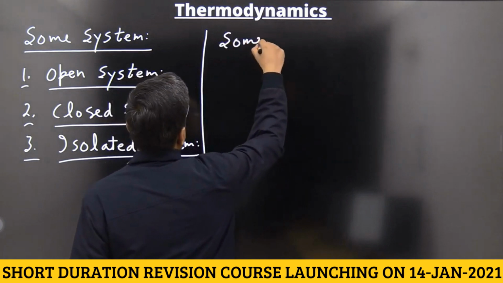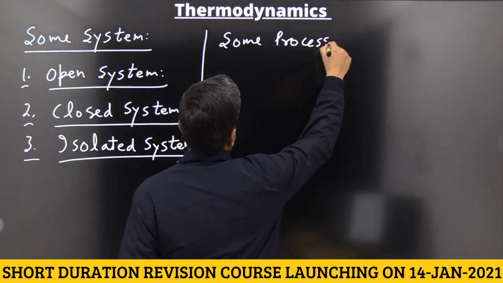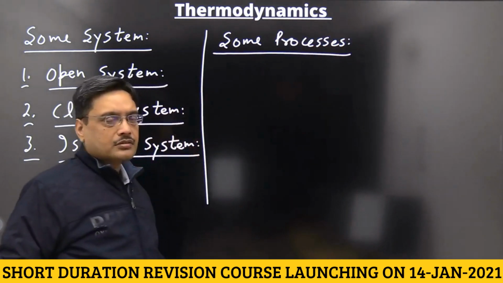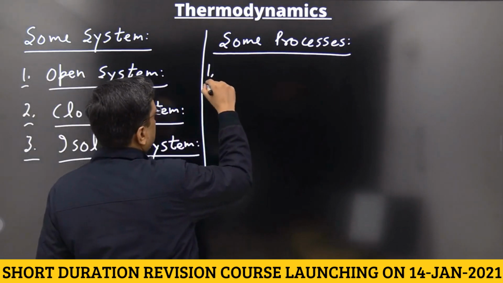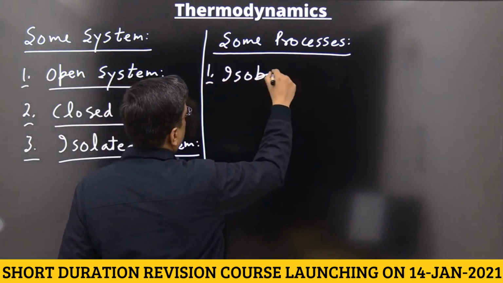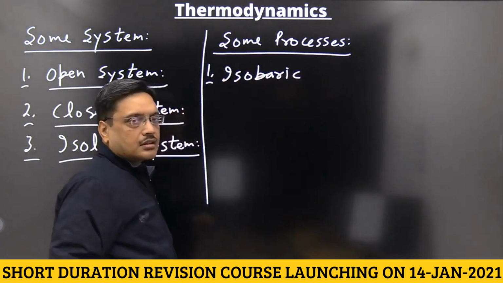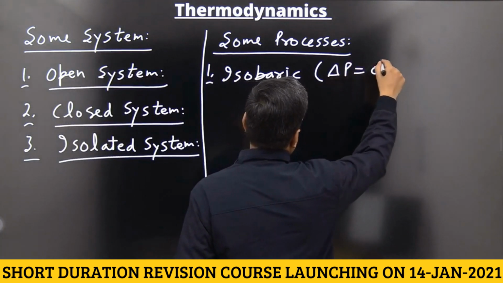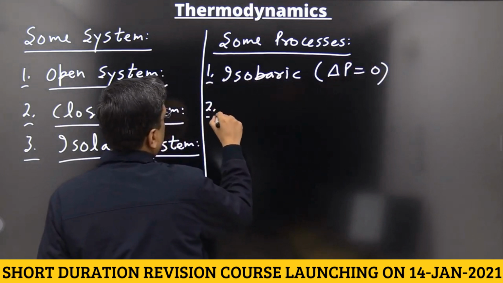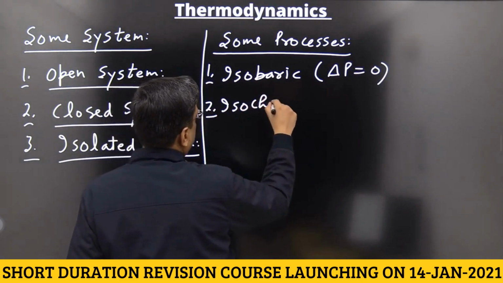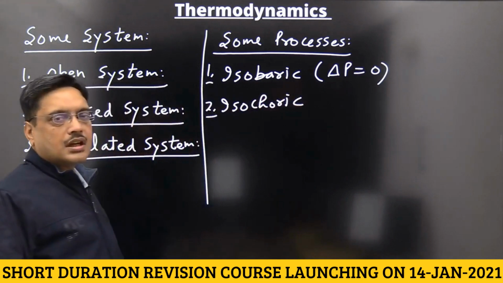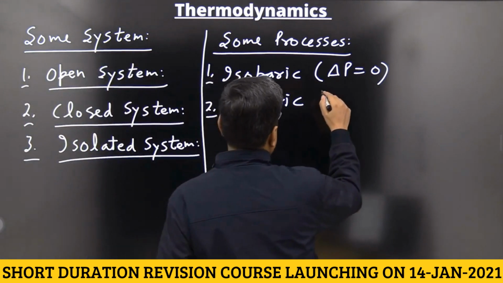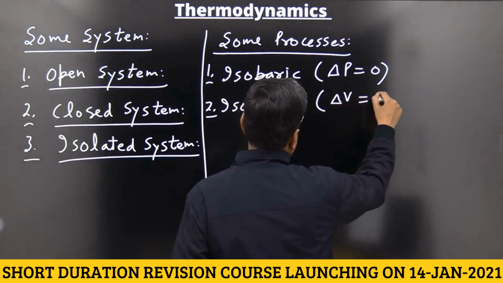Some processes, because these words are used in whole thermodynamics. First is isobaric. Isobaric means pressure is constant, that is delta P is equal to 0. Second one is the isochoric process. Isochoric means volume is kept constant, so final minus initial, delta V is equal to 0.